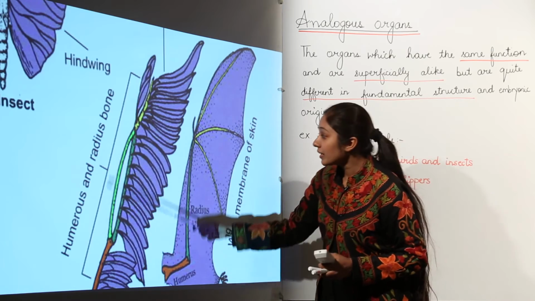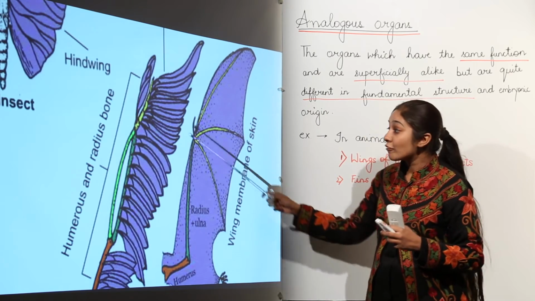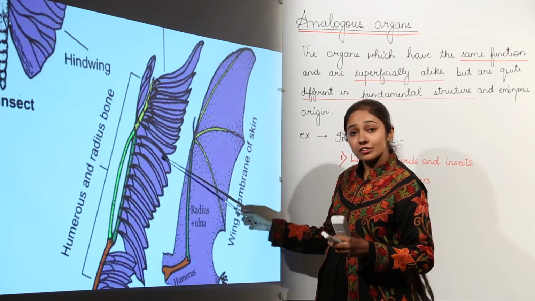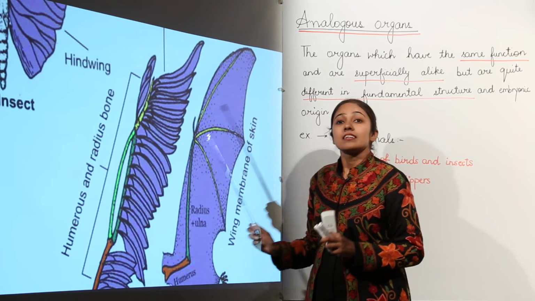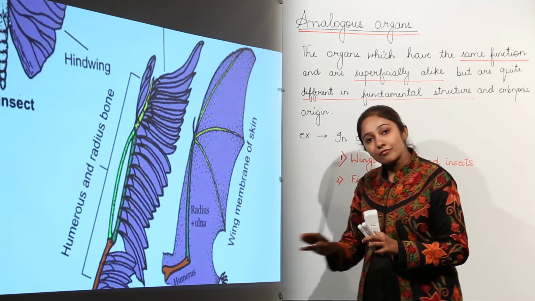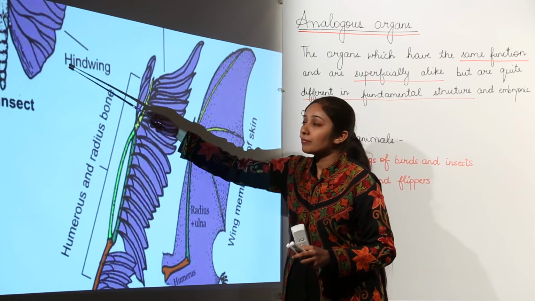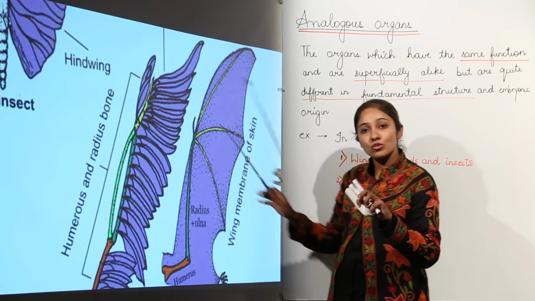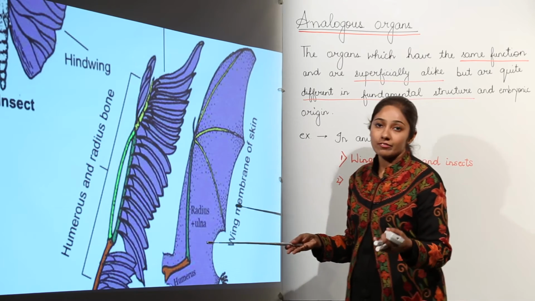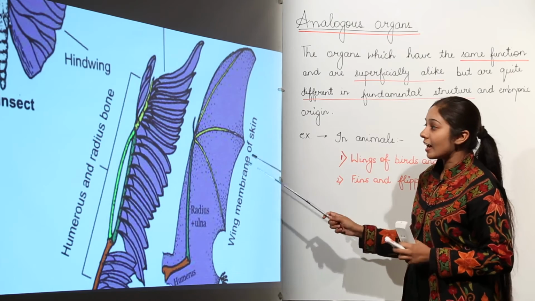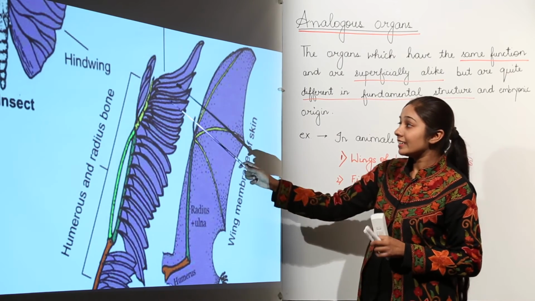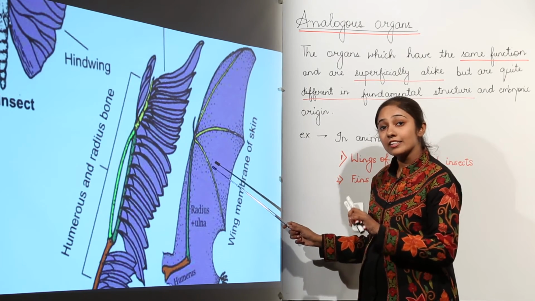The wings of the birds are made from what? They have bones also, they have feathers also, they have flesh also. But in case of insects, the wings are just the covering of the skin. They are made from what? They are made from the integument, meaning the outer covering of something. For example, it can be made from the skin of the insect. So this is how the basic structure in these cases is entirely different.